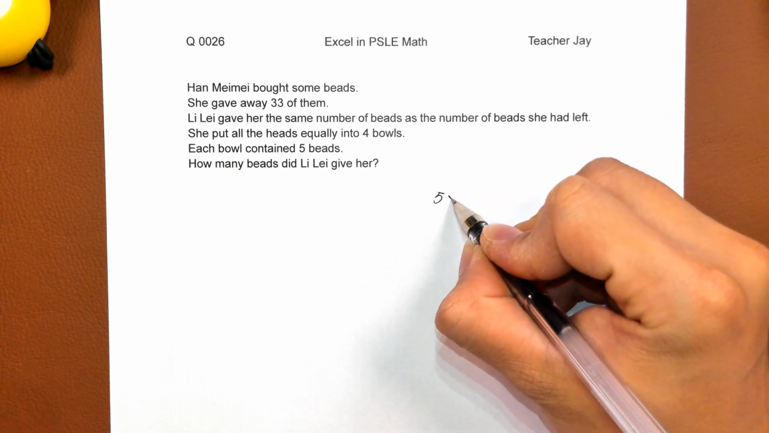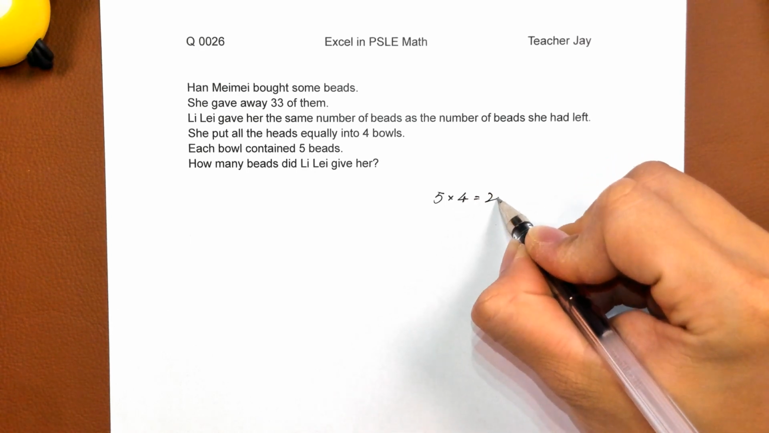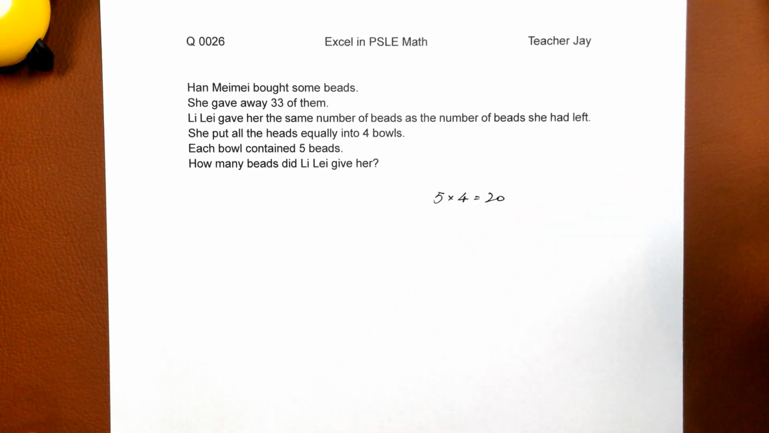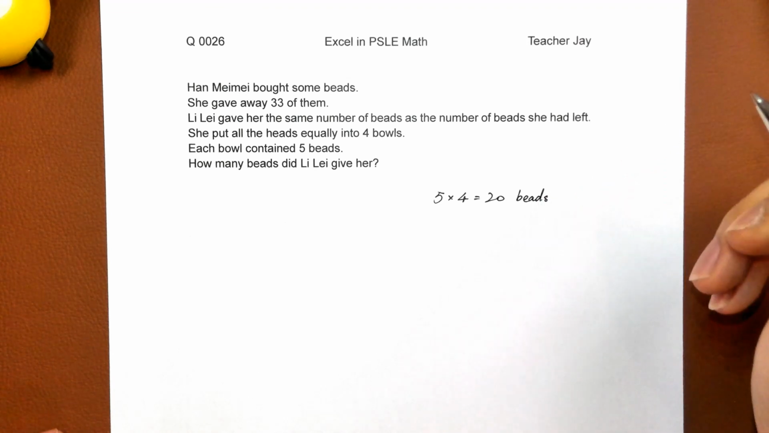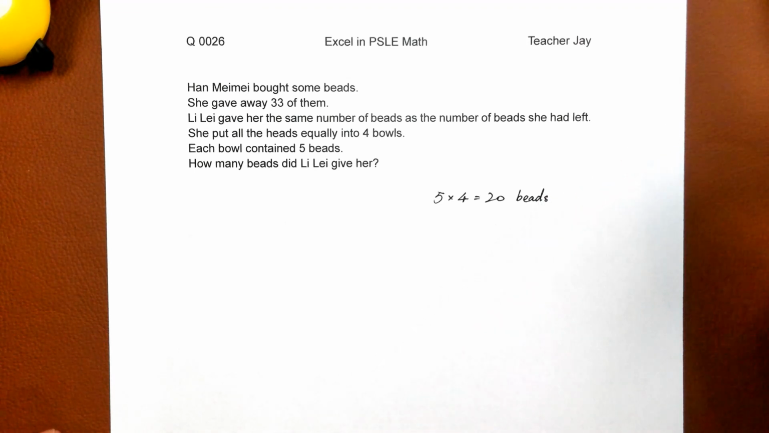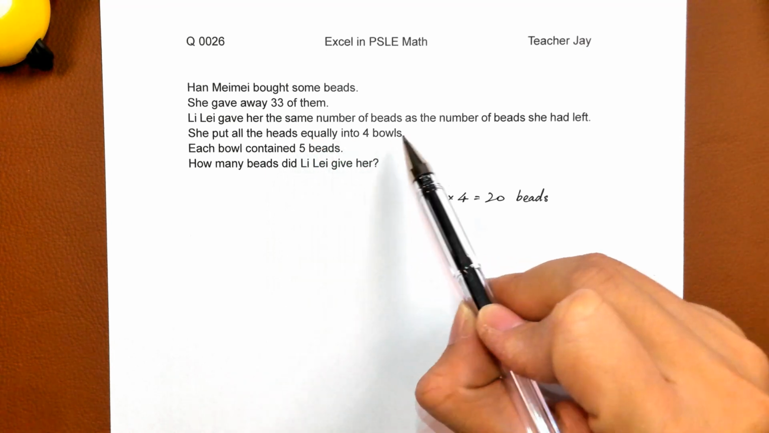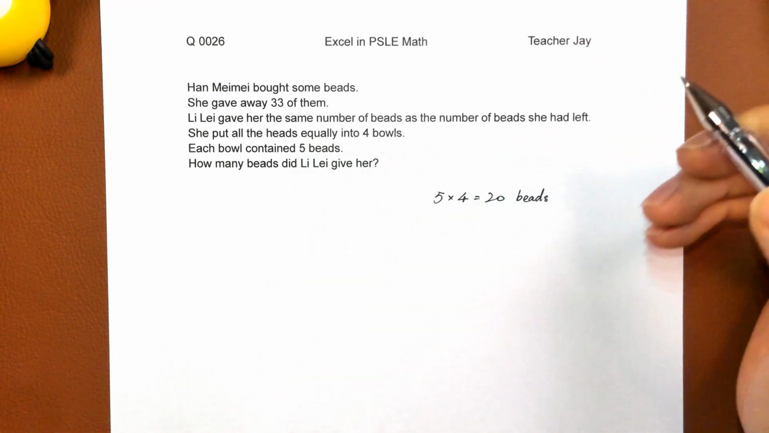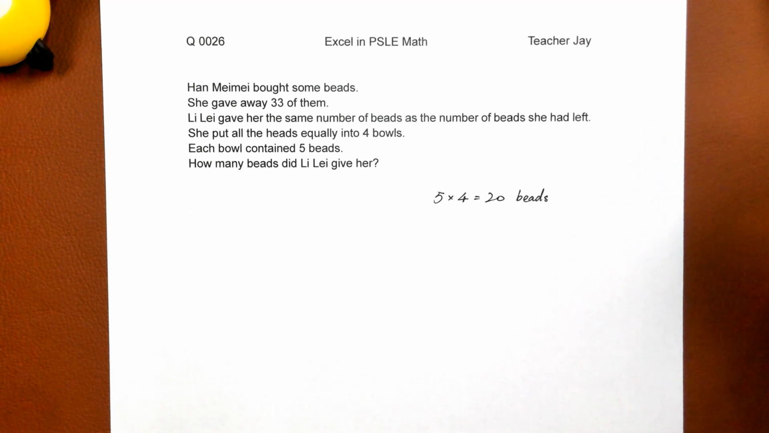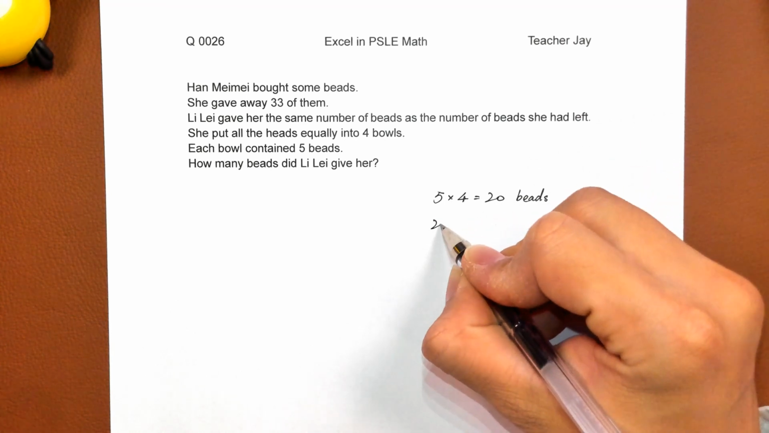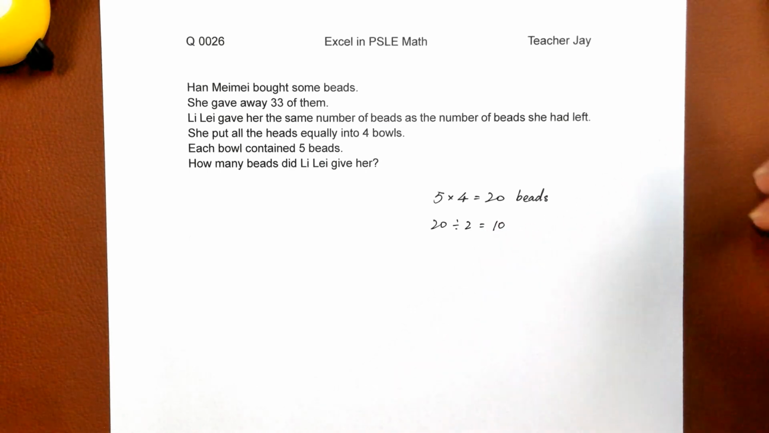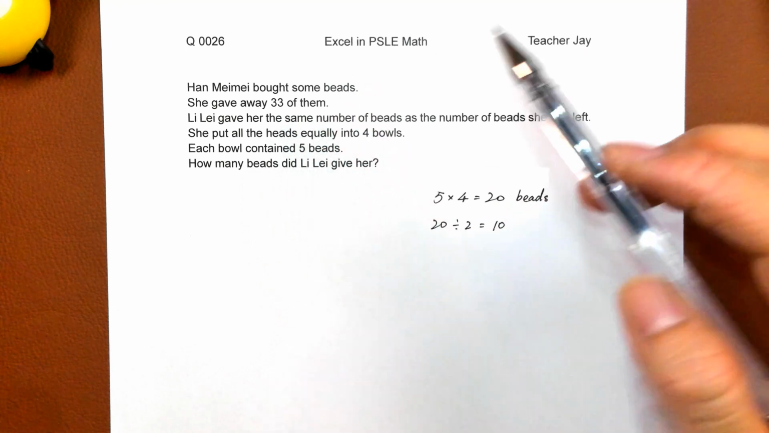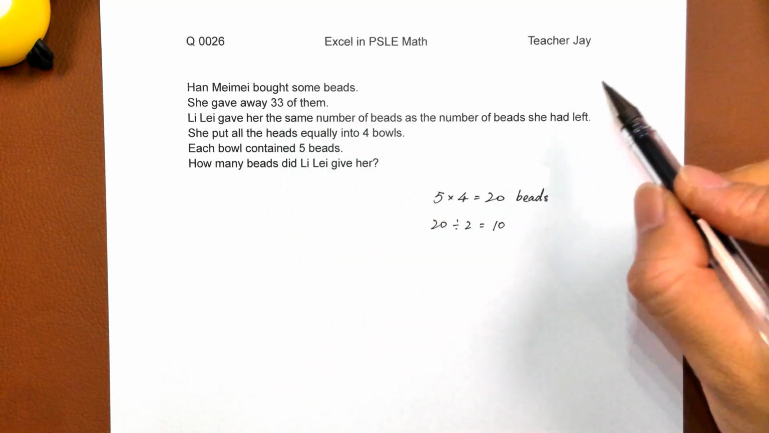Okay, we first need to know the total number of beads Han Mei Mei had in the end. Each bowl has 5, times 4 bowls, is 20. And this is the total number of beads Han Mei Mei had left in the end. Since Li Lei gave her the same number of beads as the number she had left, if she had X left, then Li Lei will give her X beads. So we need to divide 20 by 2. The answer is 10. That means after giving away 33 beads, Han Mei Mei had 10 beads left.